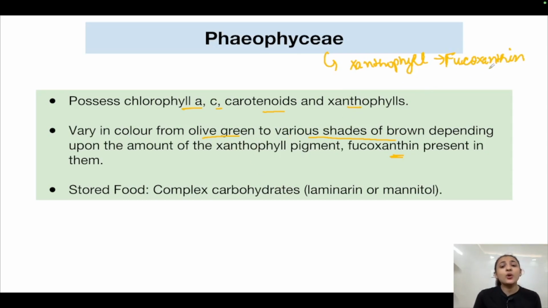Now depending upon the amount of fucoxanthin that is present, they can vary in color from olive green to various shades of brown. There can be different gradient shades of brown, depending on the amount of fucoxanthin present in them. They store food as complex carbohydrates in the form of laminarin or mannitol. Okay, important point, please remember it.